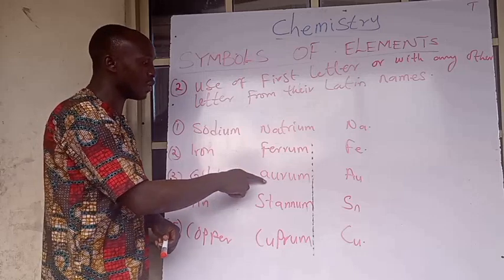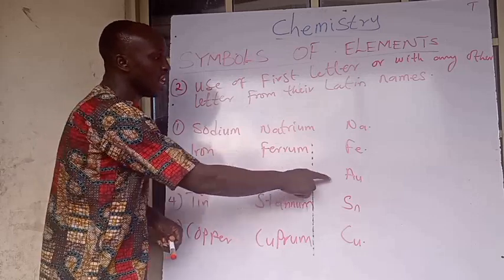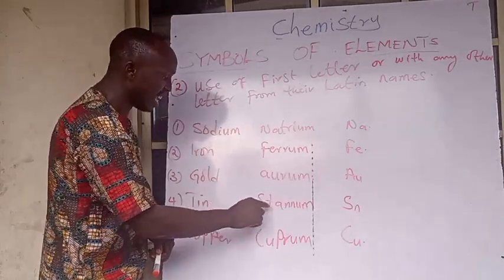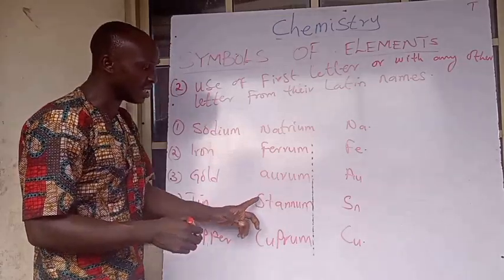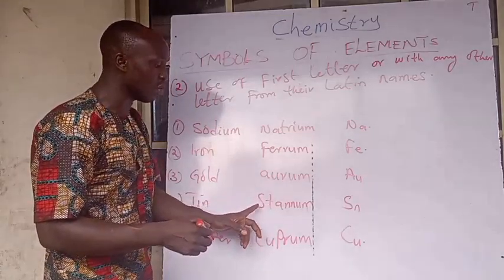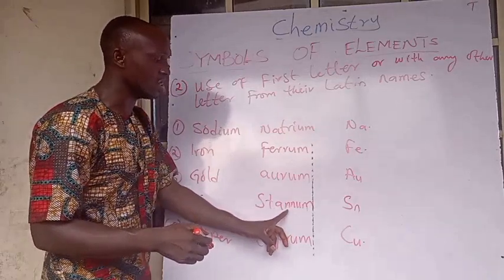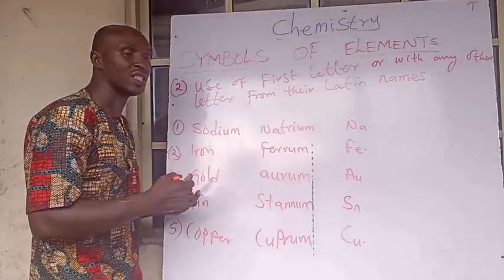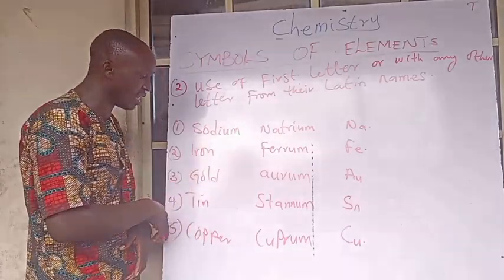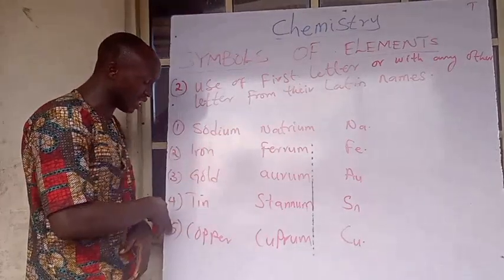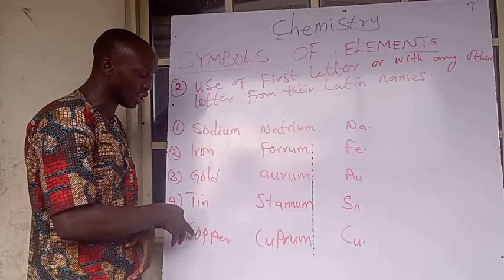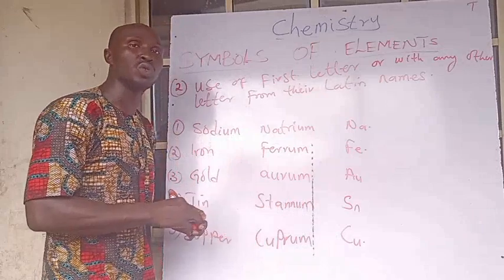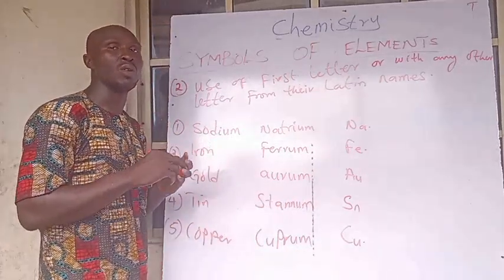Look at gold. The Latin name is aurum, which is Au. Tin is stannum, which is Sn. You see clearly here that the first and second letters were not used, but the first and the fourth were used. So it's not always the case that you use the first and second. Look at the last one, copper, which is cuprium in Latin, and Cu is used as the symbol for copper.